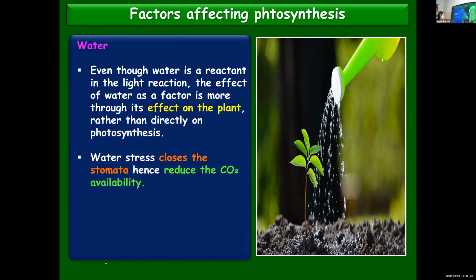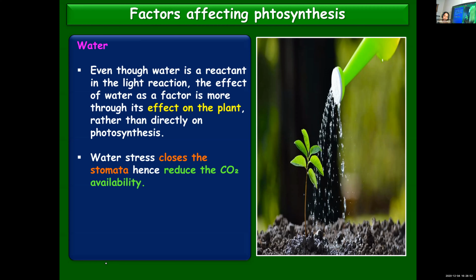Water stress: if there is no sufficient water, if the plant is growing in a soil with less water, what will happen? It will be subjected to water stress, and when water is scarce, it has its own mechanism to conserve the water present. So what will happen? The stomata will get closed.